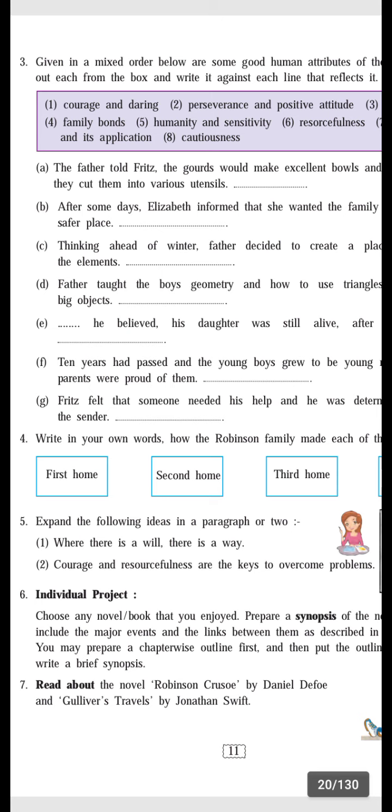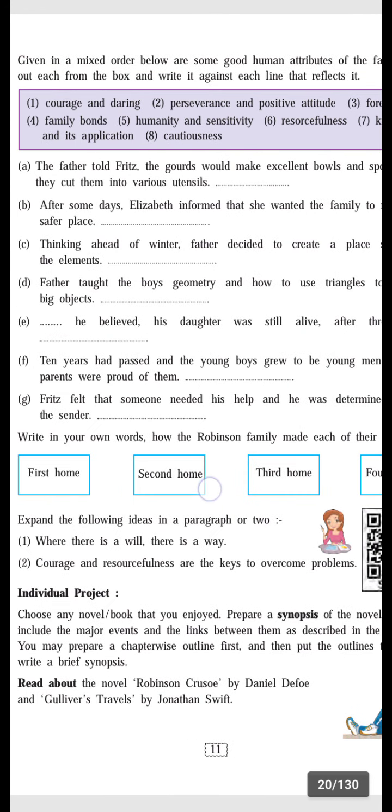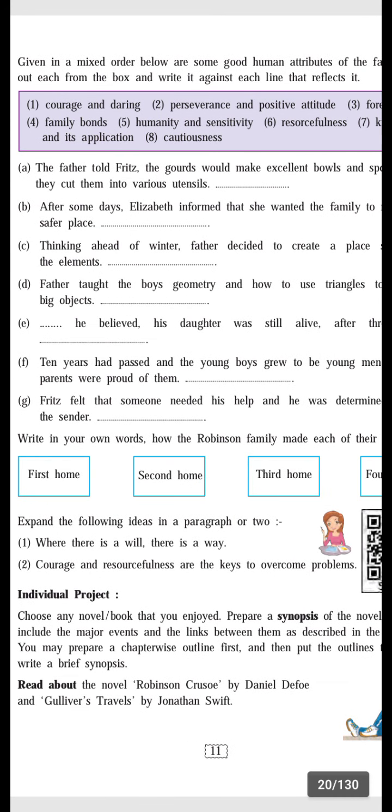Then the next question. See, this question is reduced from your syllabus, so you have to do this question as self-study. Because of the COVID-19 pandemic, this question is removed from this lesson.